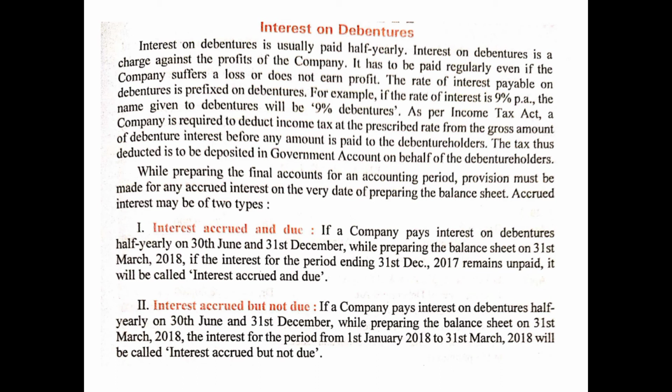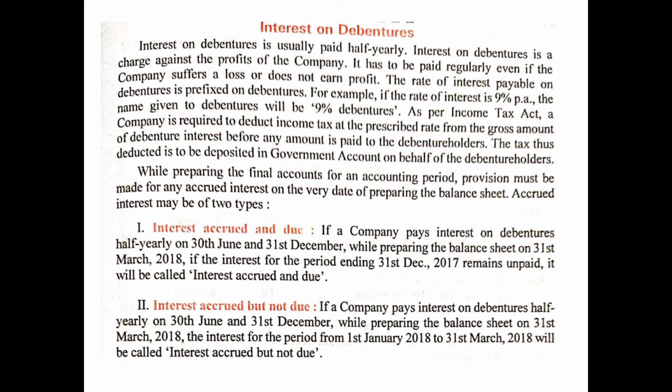You have come across this phrase, charge against profit, when we were doing partnership. That means irrespective of the profit, this interest needs to be paid, whether there is a profit or not. It has to be paid regularly even if the company suffers a loss or does not earn profit. The rate of interest payable on debentures is prefixed, that is, the percentage is prefixed in case of debentures. For example, if the rate of interest is 9% per annum, the name given to debentures will be 9% debentures,